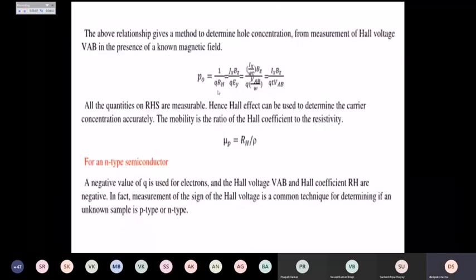And again, if we simplify by substituting, we can get the equation for p naught, if we substitute for RH and resubstitute for Jx and so on.